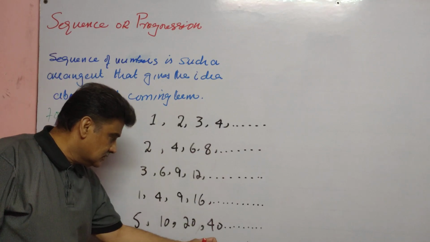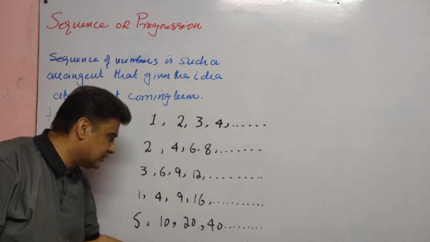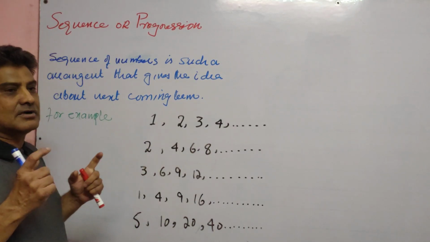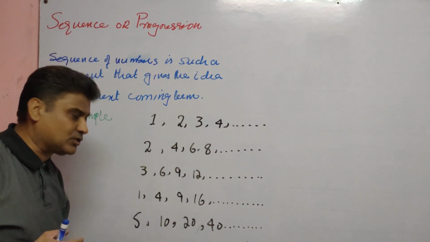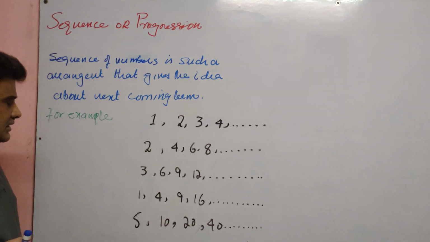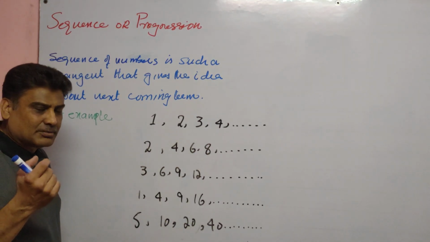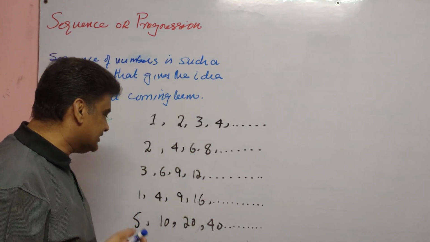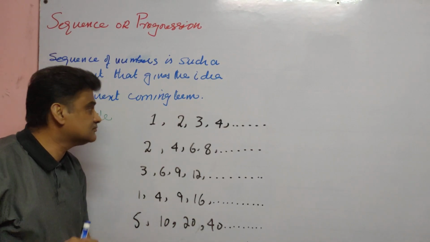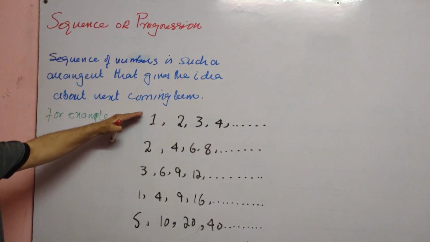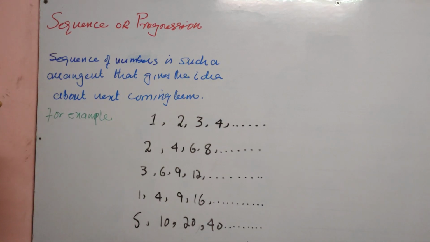This number, obtained by dividing 40 by 20, is known as the common ratio. This common ratio is denoted by r, and when we multiply it by the preceding term, we get the next term. These are all sequences or arrangements of numbers.